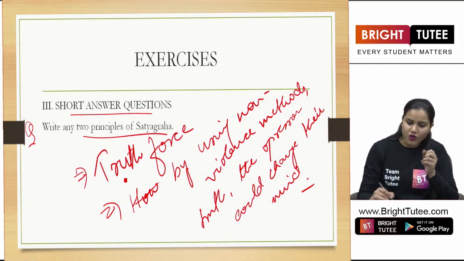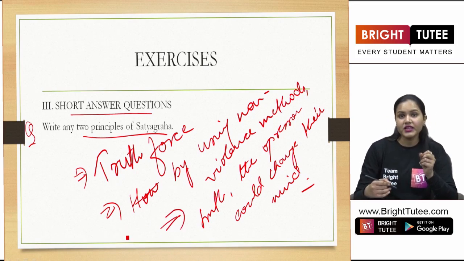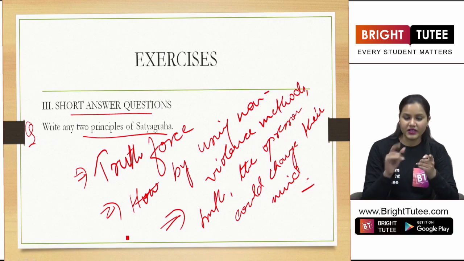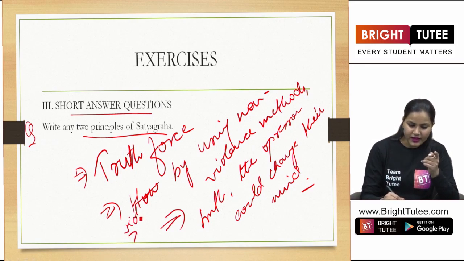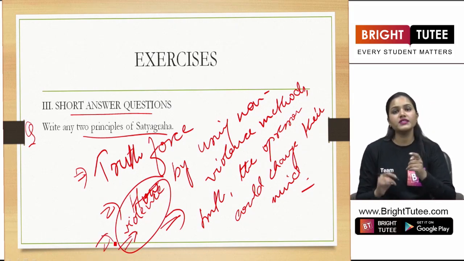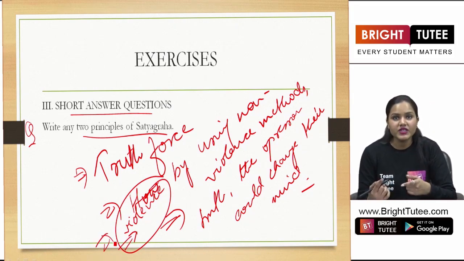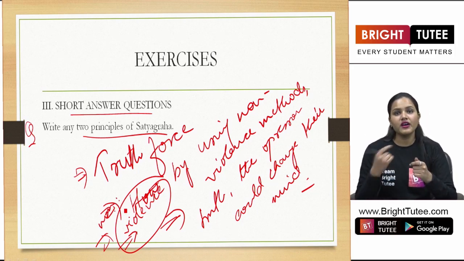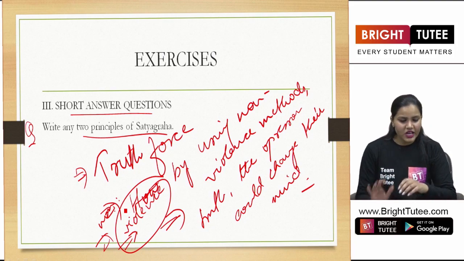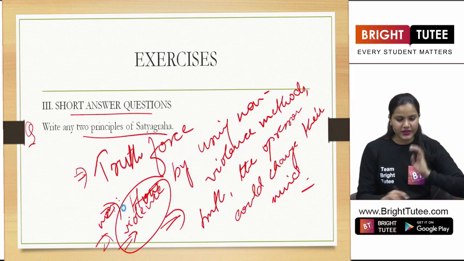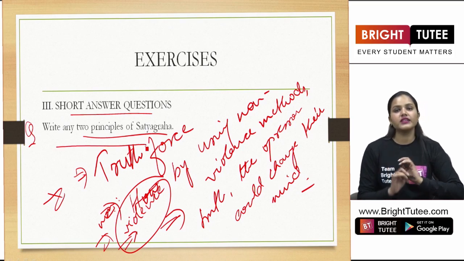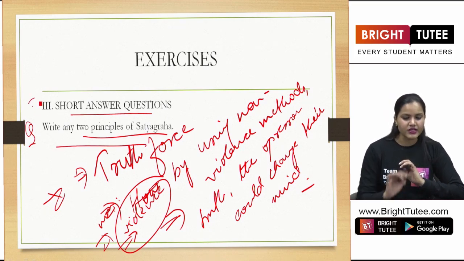So you should not force the oppressor of accepting the truth or seeing the truth through violence. It should be only through non-violence that this idea should be emphasized among the oppressor or the unjust government, right? So you have to write this part in this answer here in short answer questions.